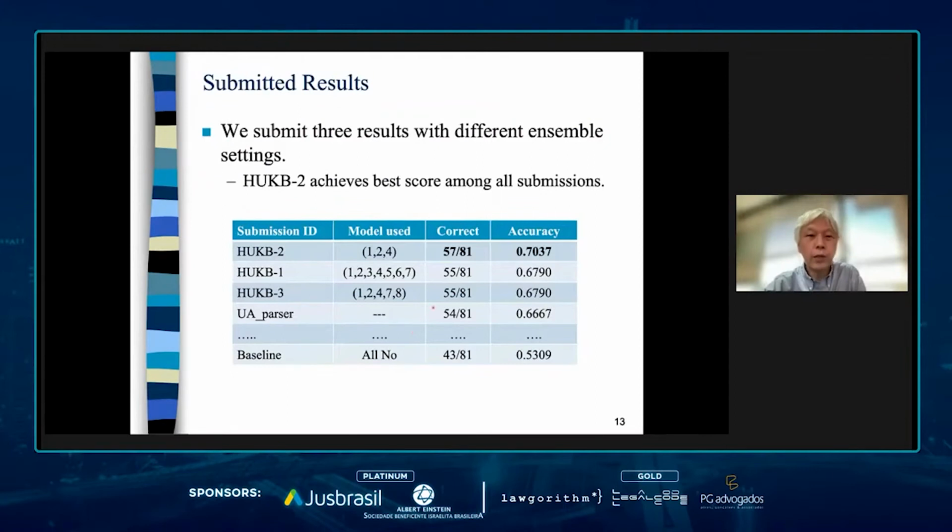We submit 3 results with different ensemble settings. Our system achieves the best performance among all submissions. From 81 questions, we can answer correctly for 57. The accuracy is 0.70.